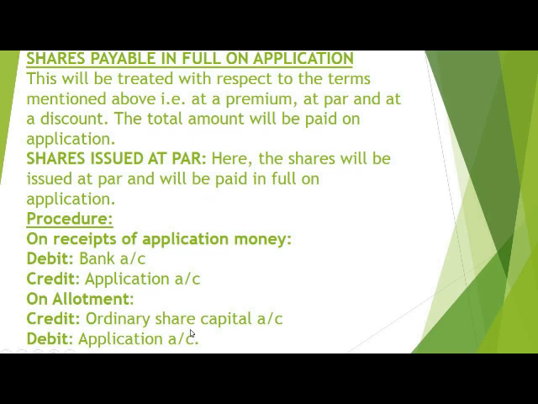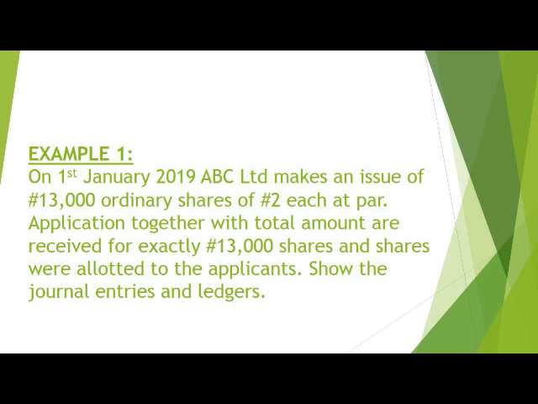We will look at one example so that you'll be familiar with the accounting procedures here. So this is example 1. On 1st January 2019, ABC Limited makes an issue of 13,000 ordinary shares of 2 naira each at par. Application together with total amount are received for exactly 13,000 shares, and shares were allotted to the applicants. Show the journal entries.